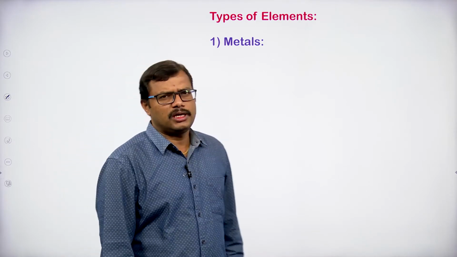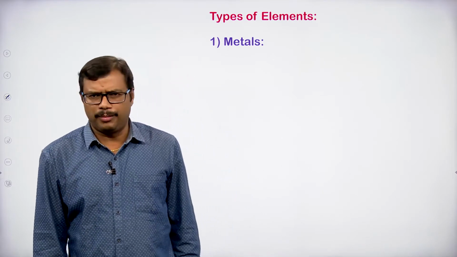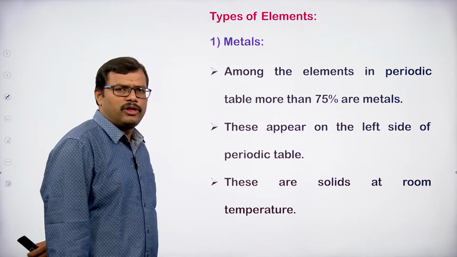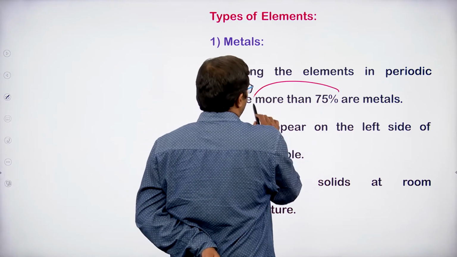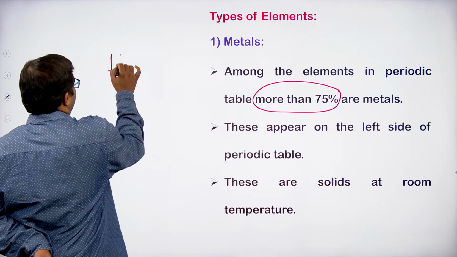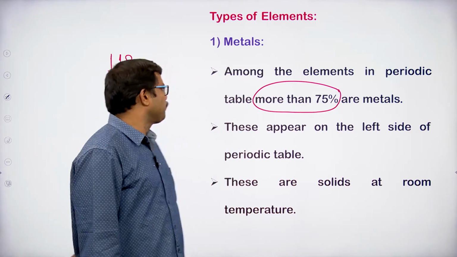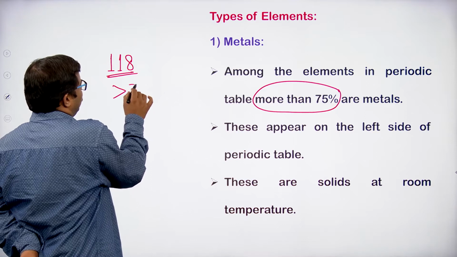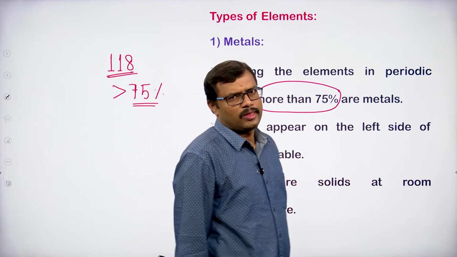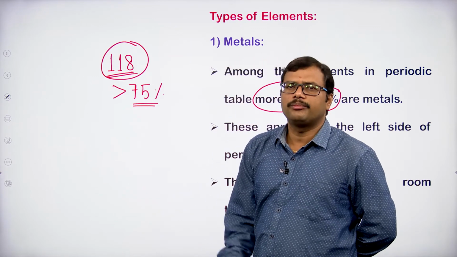And before we proceed to the metalloids, let us focus on the differences between the metals and non-metals. Okay. So, among all elements in the periodic table, more than 75 percent are metals. We know that we have 118 elements in the periodic table, and among the 118 elements, more than 75 percent are metals only.